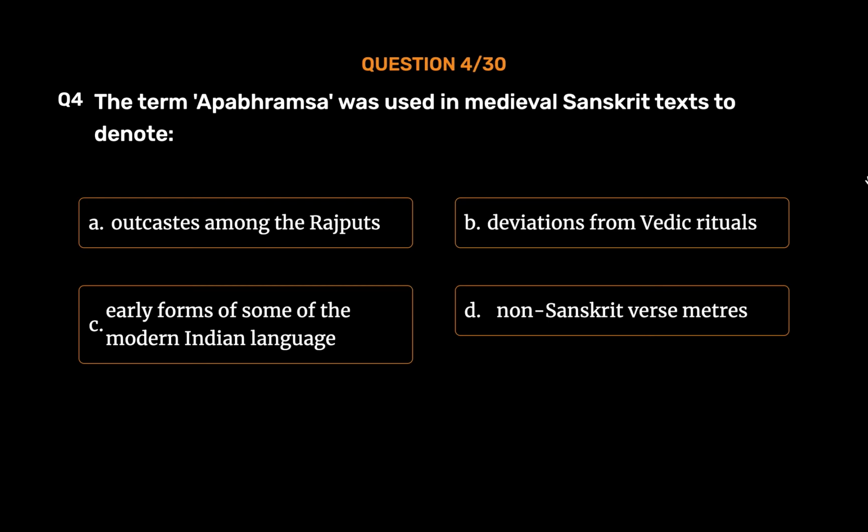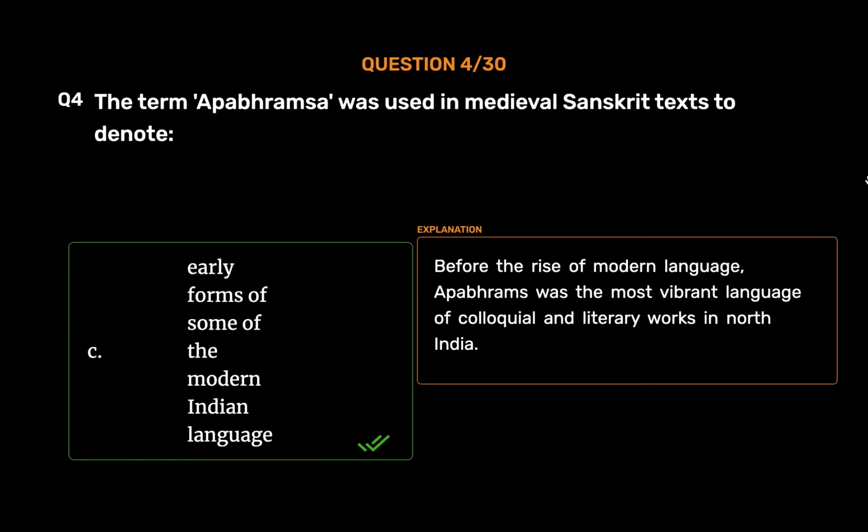The correct answer is Option C. Early forms of some of the modern Indian language. Before the rise of modern language, Apabhramsa was the most vibrant language of colloquial and literary works in North India.